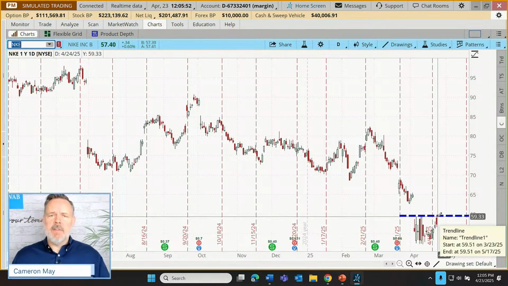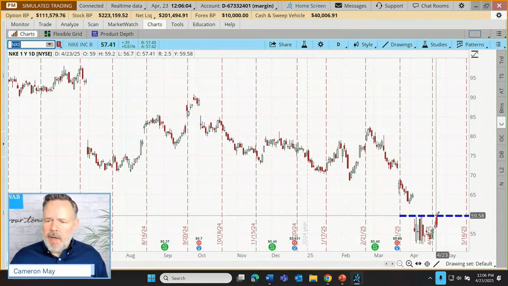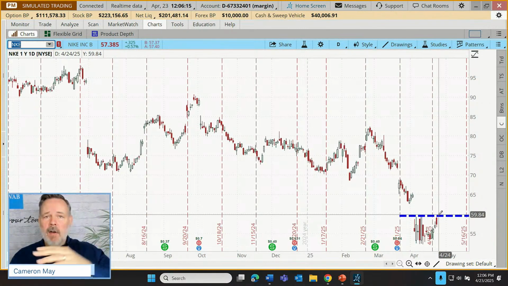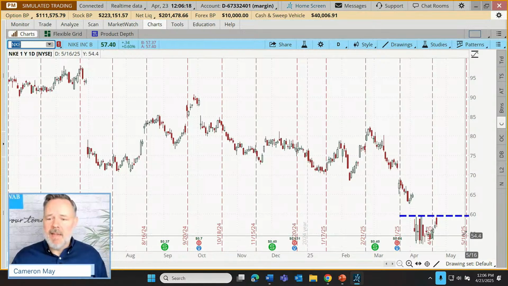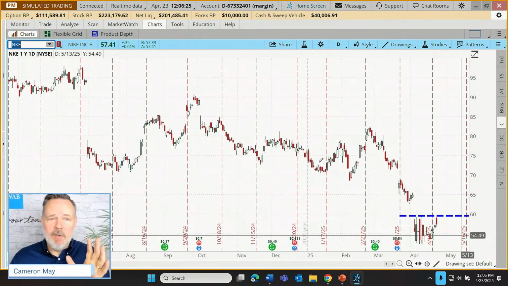So let's say that our trader's convictions here are, looks like the markets are set to struggle a bit. Maybe their conviction is that Nike is set to struggle even more, just continuing its struggles. But in any case, they think that the stock is likely to stay below $60. So let's say they settle on doing a bearish option trade that benefits as long as the stock remains below the $60 level, and especially as it gets toward that May 16th expiration. So let's go do a bear call spread for our example trade, and then we're going to break it down using that risk profile tool.